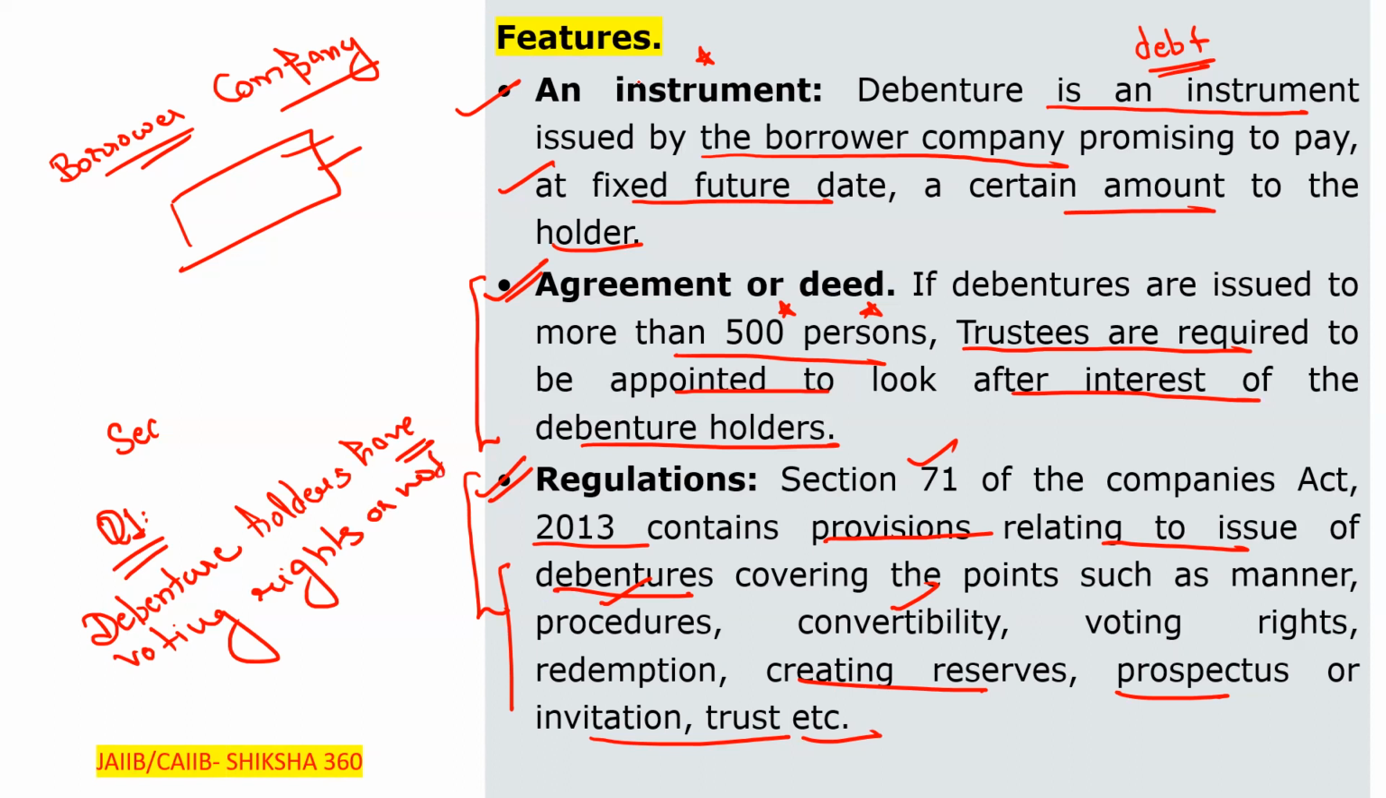No. Yes, you are right. Debenture holders have no voting rights. As such, no company will issue debentures having voting rights. Later on, if they provide any convertibility, then it's a different thing. Generally, debenture holders are not the owners of the company. They are just like the creditors to the company.